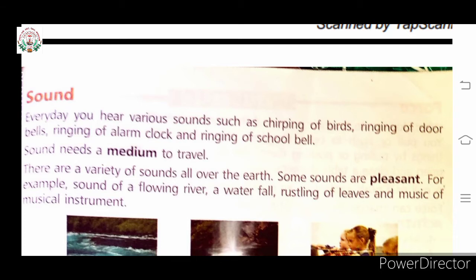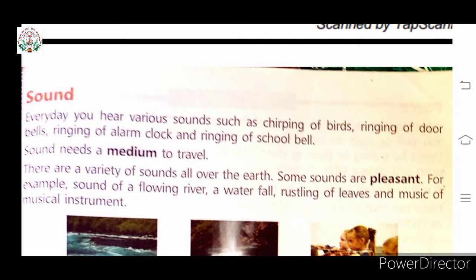There are a variety of sounds all over the earth. Some sounds are pleasant. Some examples: sound of a flowing river, a waterfall, rustling of leaves, and music of musical instruments. Children, some sounds are pleasant.